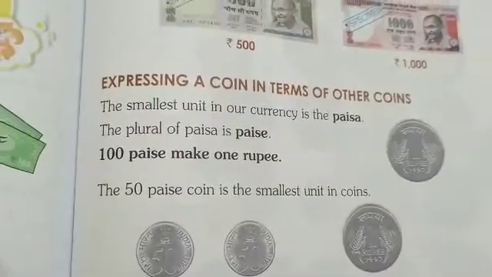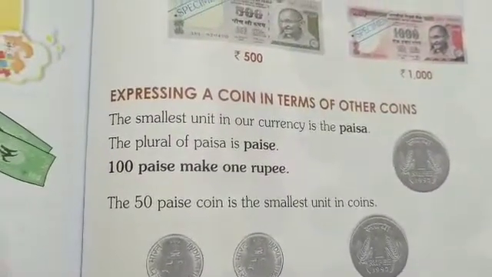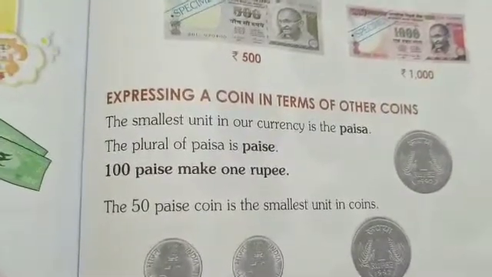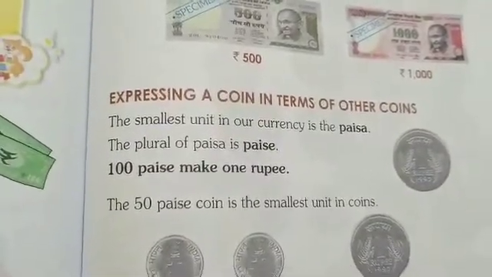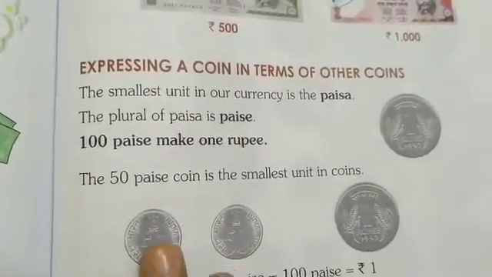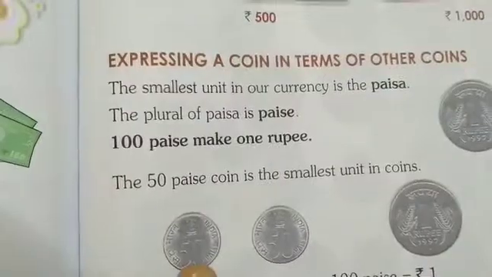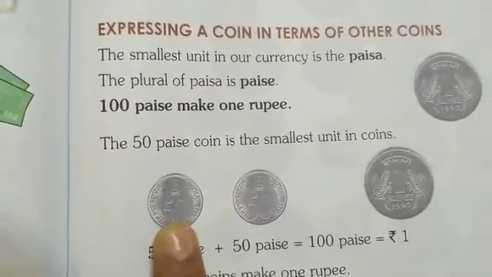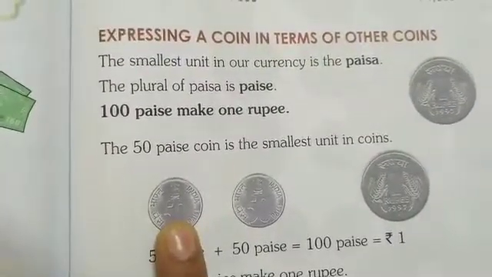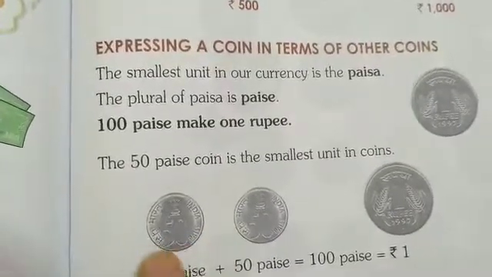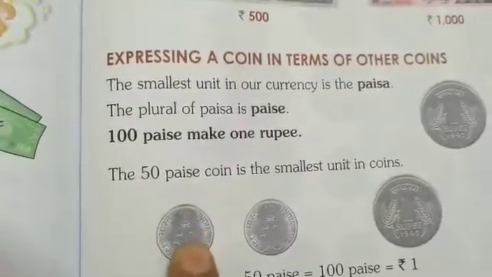In 1 rupee, we have how many paise? Yes, 100 paise. The 50 paise coin is the smallest unit in the coins. See, children, this is the 50 paise coin.